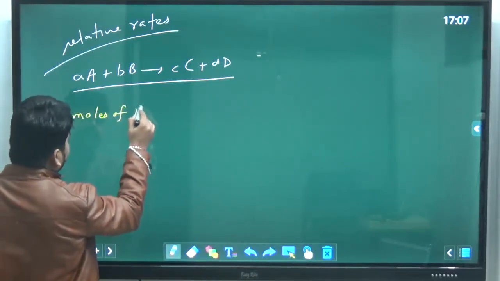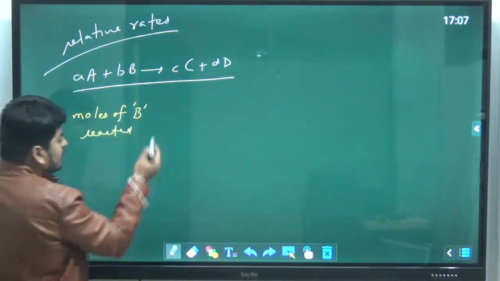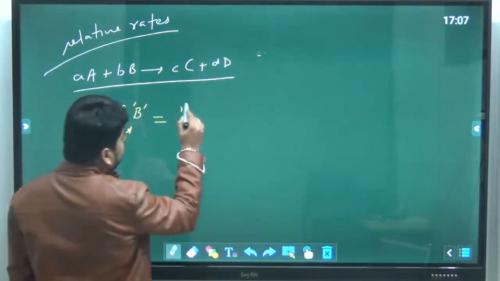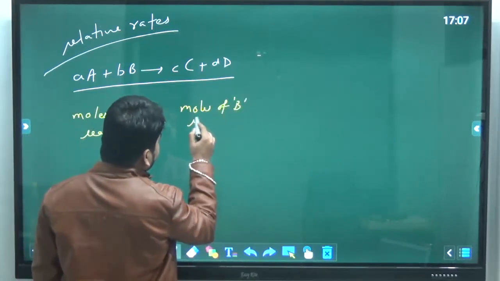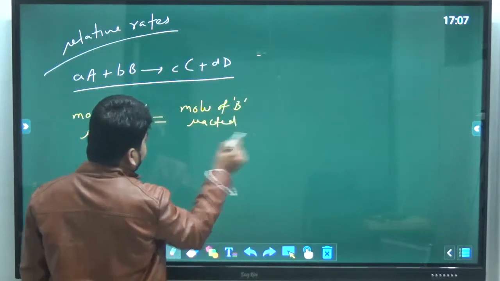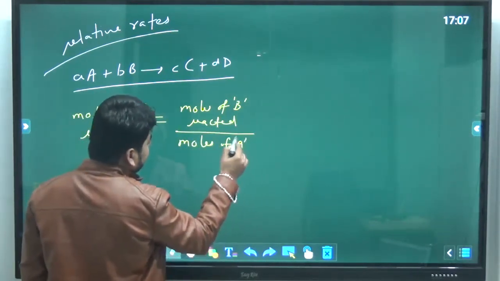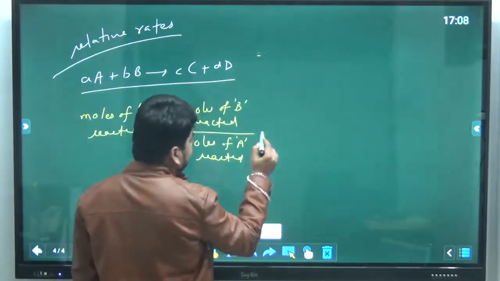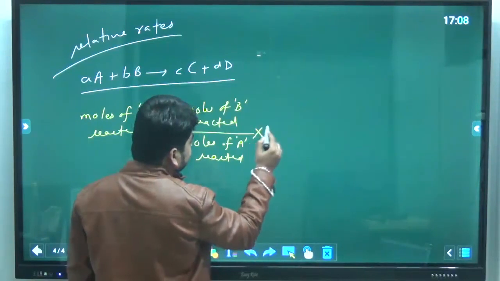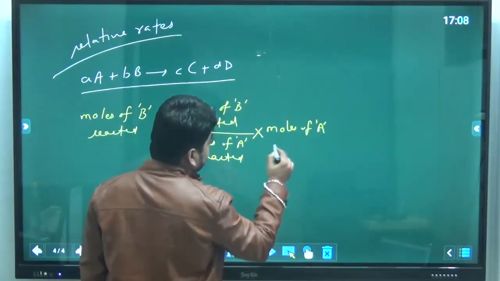Let's say moles of B reacted. So I can also write it as moles of B reacted divided by moles of A reacted, multiplied by moles of A reacted.